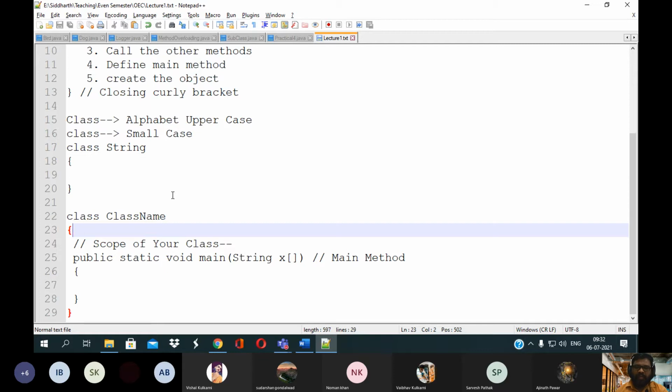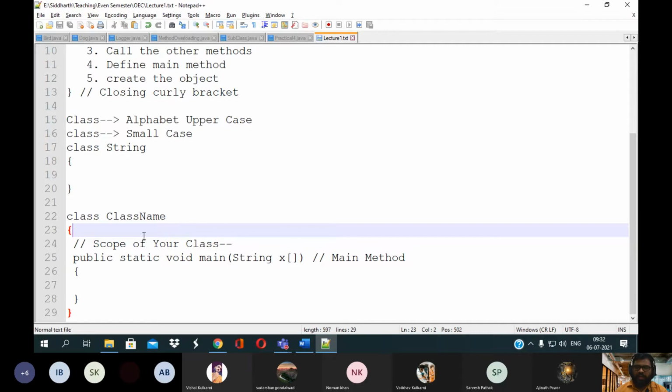At that time, you need to specify which kind of data should be stored within your memory. So for that, you need to specify its data type, either numerical or integral data, literal data, string type of data, character type of data, or anything else.